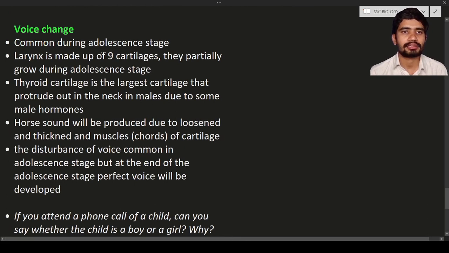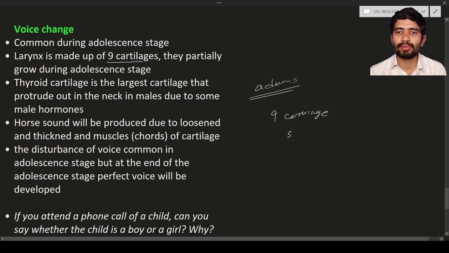The larynx is made up of 9 cartilages. In the neck region, you will see there is a larynx. There is a protrusion that is known as Adam's apple. In the textbooks also you can see the Adam's apple, a person whose neck has a protruding end. This Adam's apple is nothing but cartilage. There are 9 cartilages. So what is meant by cartilages? Cartilages are nothing but soft bones.